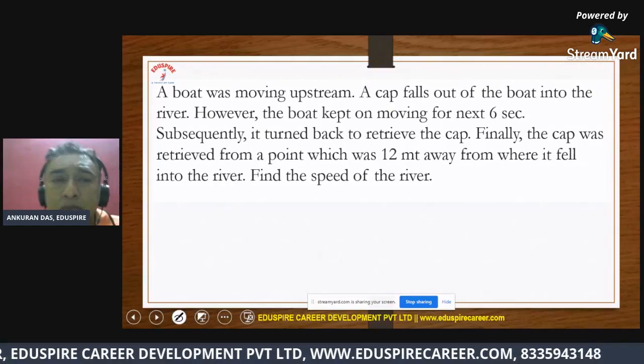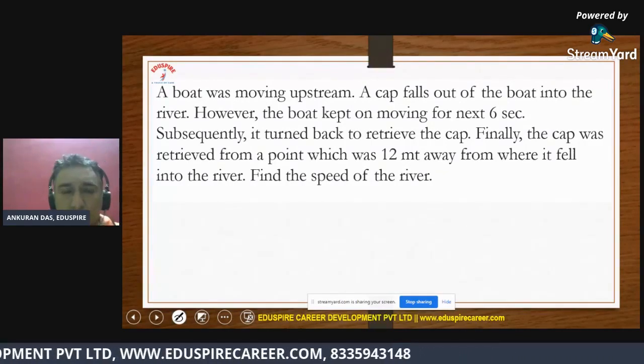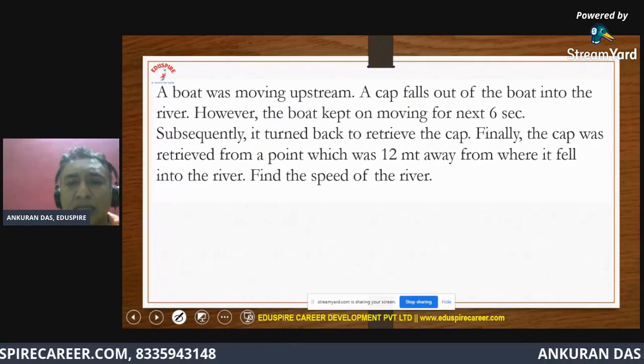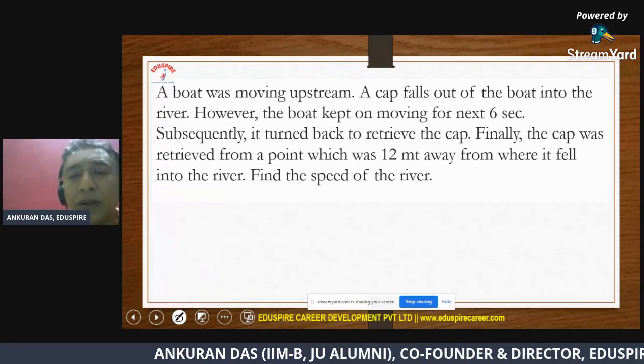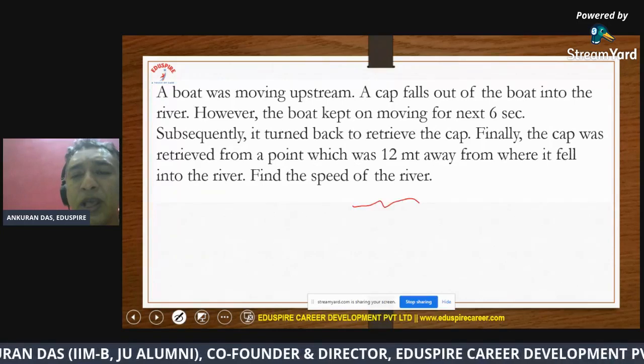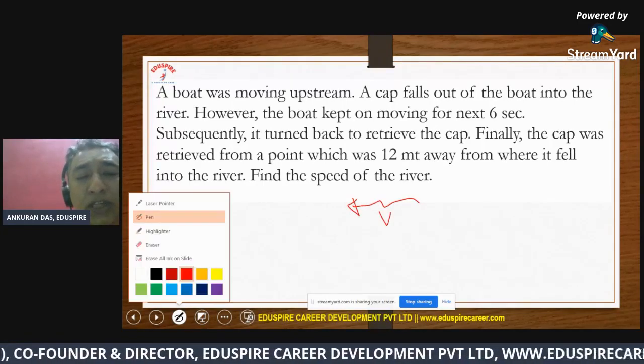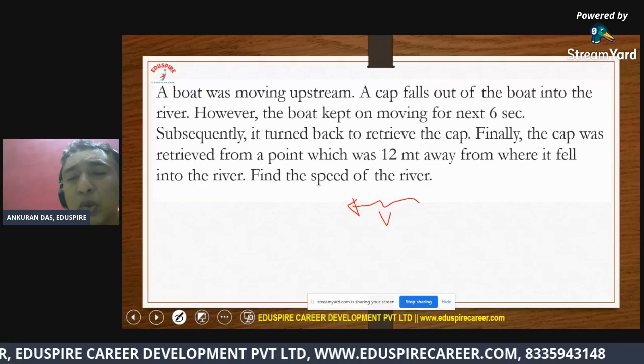So if you read the question, they have said this boat was traveling upstream. Now we all know what is upstream. Upstream refers to a situation where the boat travels in the opposite direction to the river current. So the boat must have started like this.